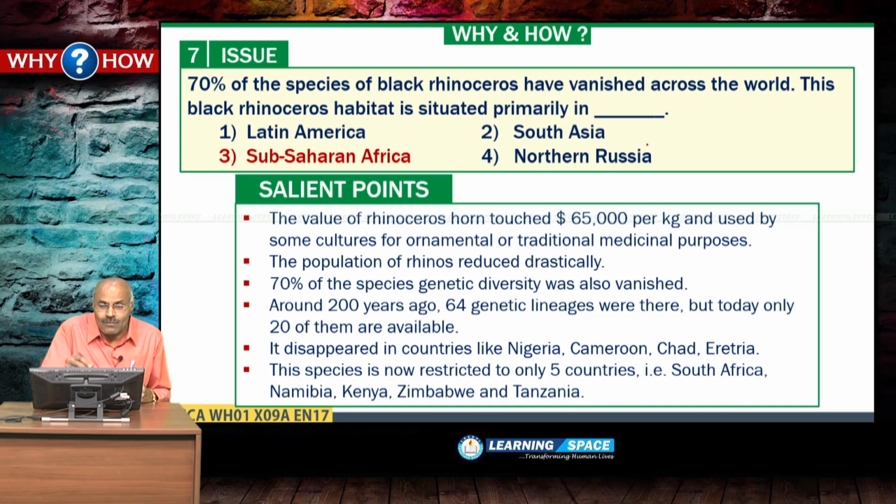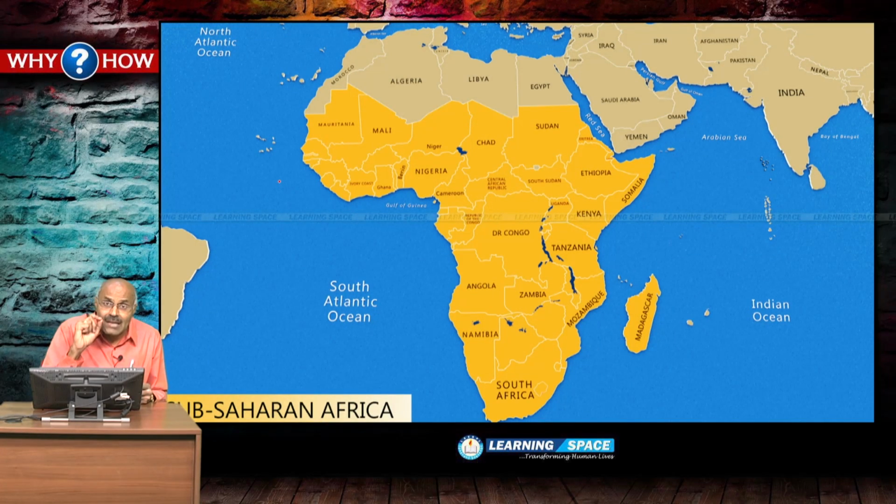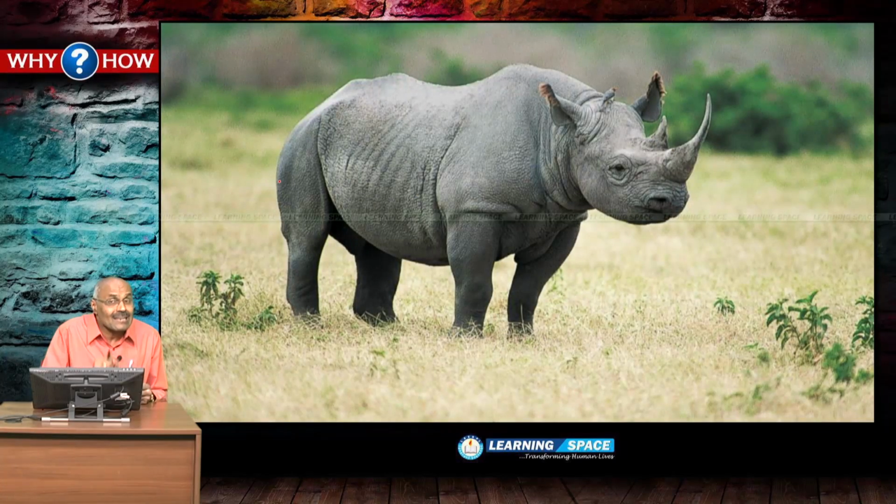70% of the species of black rhinoceros have vanished across the world. Black rhinoceros habitat is primarily in sub-Saharan Africa, and please look into this. This is a black rhinoceros.